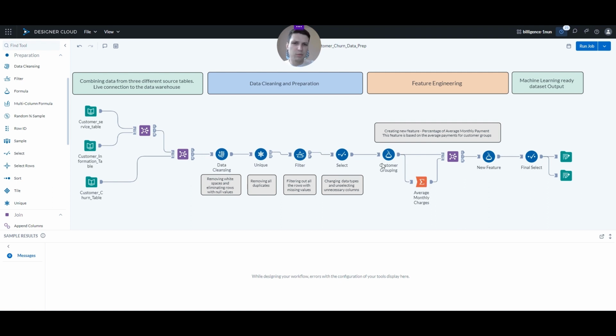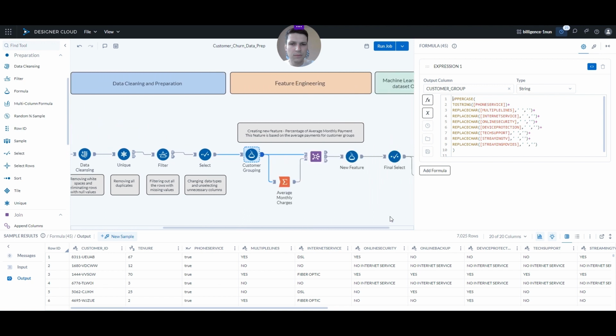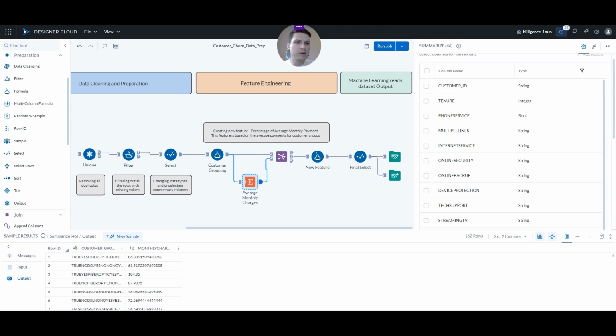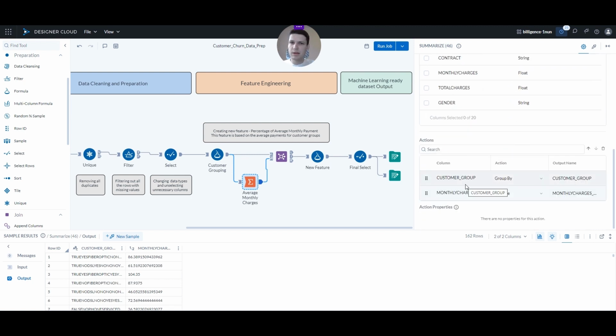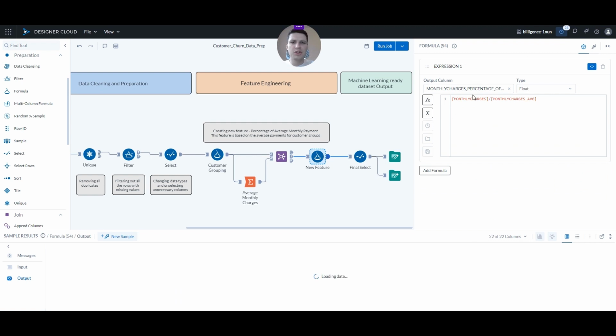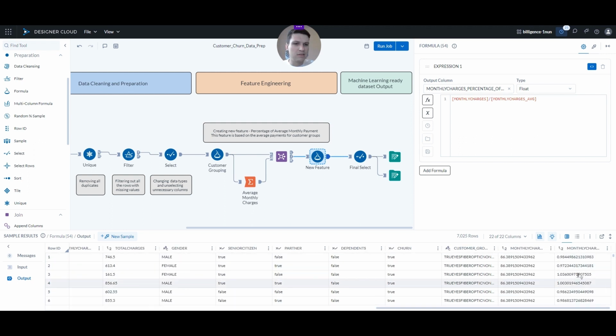So first of all, we perform some grouping. For that, we use the formula tool. So again, we can apply different formulas, SQL-like, Excel-like. And then we just aggregate it. So we perform an aggregation here and say we are grouping by these groups, and we want an average of the payments in those groups. We join this information back, and voila, we have our new monthly charges percentage of average feature available for all of our customers. We can see it here as a new column added at the end of our data set.